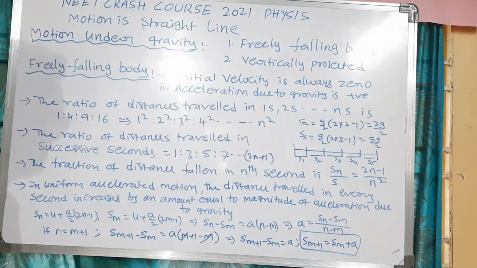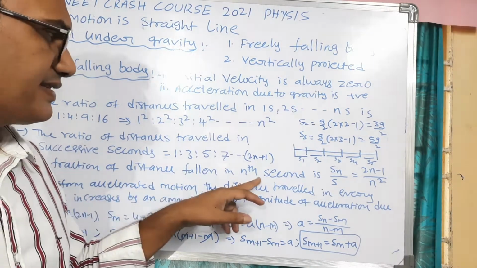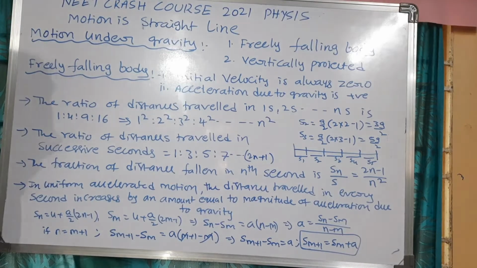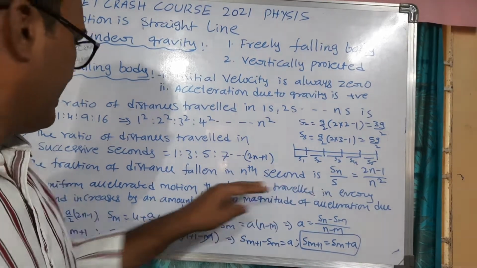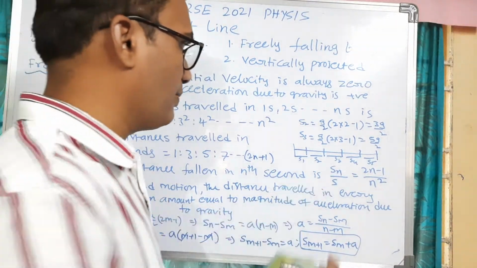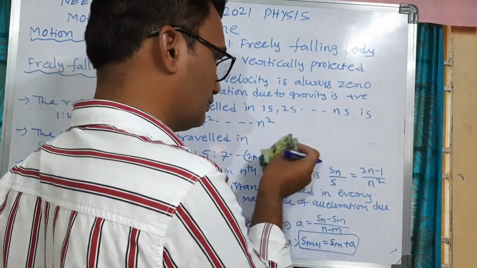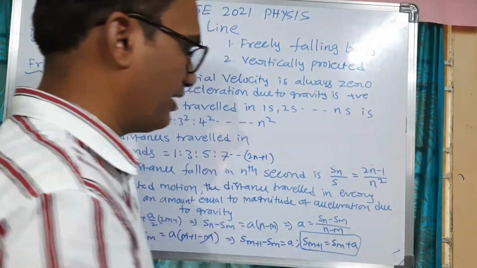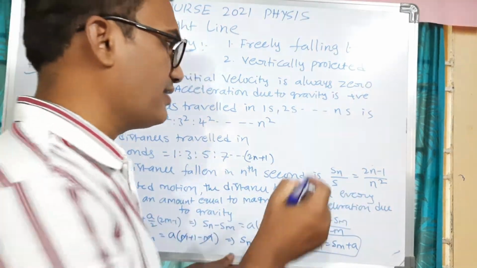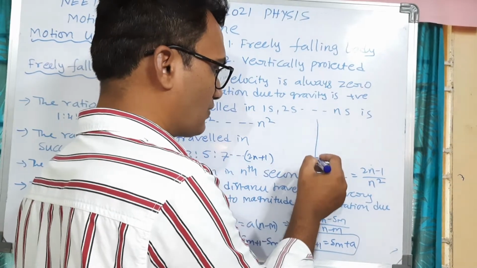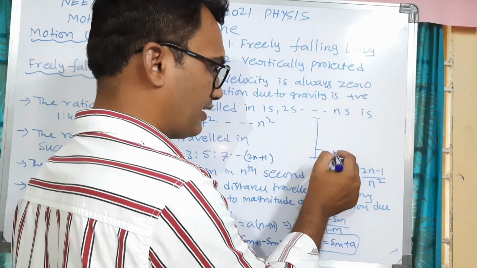And next, coming to that third case, the fraction of distance fallen in nth second is Sn divided by S. Sn divided by S is equal to 2n minus 1 divided by n square. So fallen in nth second means, suppose from here to here, this is the height mark. So the last second, this is the nth second.